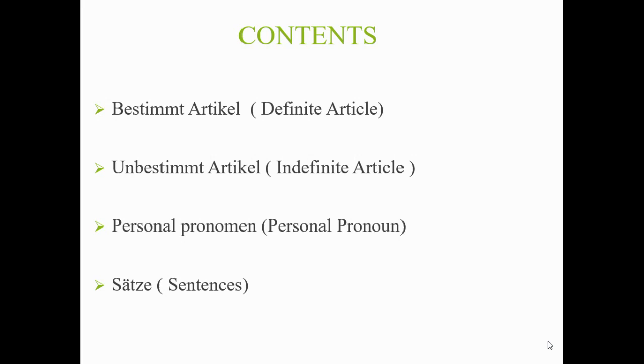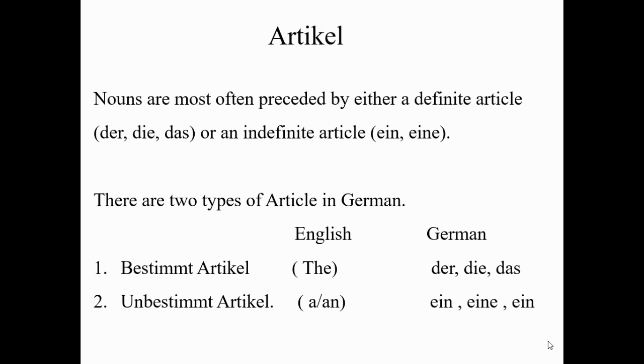First is the bestimmt article, and second is the unbestimmt article. Nouns are most often preceded by either a definite article or an indefinite article, like in English. In English, we use a definite or indefinite article before a noun. It is the same in German. First is bestimmt and second is unbestimmt.